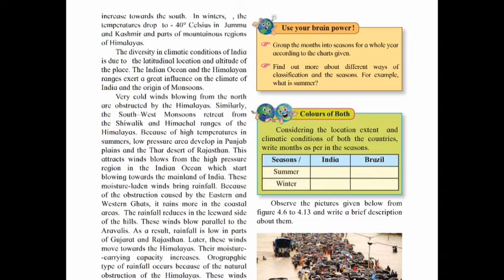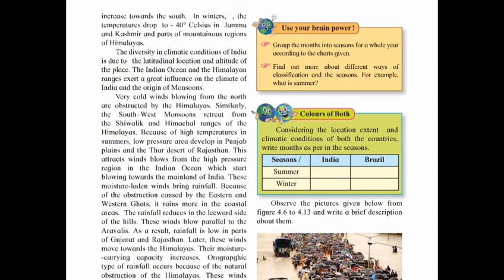Because of high temperatures in summers, low pressure areas develop in the Punjab plains and the Thar desert of Rajasthan. This attracts winds coming from the high pressure region in the Indian Ocean, which start blowing towards the mainland of India. These moisture laden winds bring rainfall.